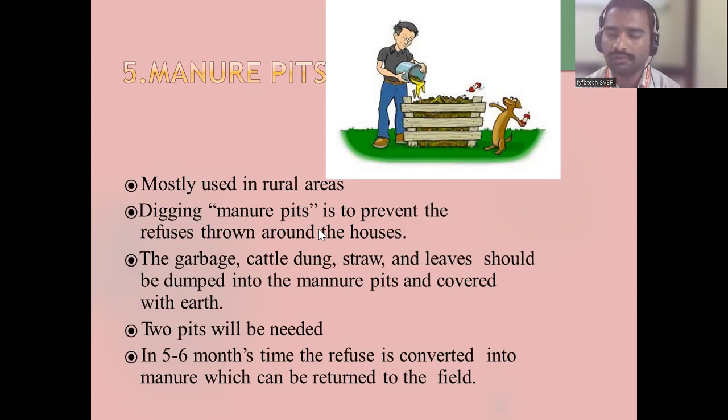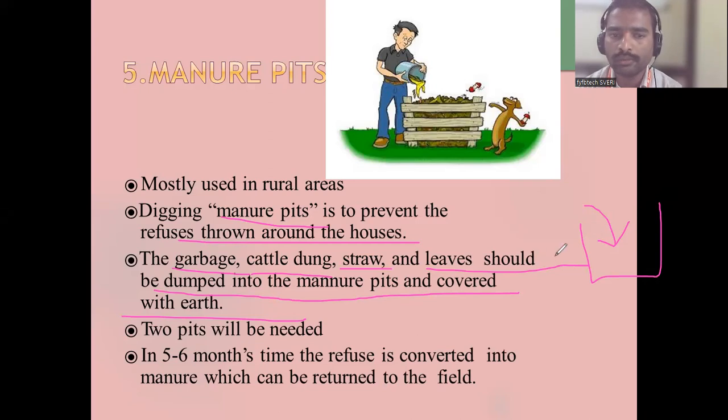Digging the manure pits, they will open the manure pit and prevent the refuse being thrown around the house. The garbage, cattle dung, cow dung, straw, and leaves should be dumped into the manure pit and covered with earth. They will open the trench, put all the household waste, and fill it up with soil.